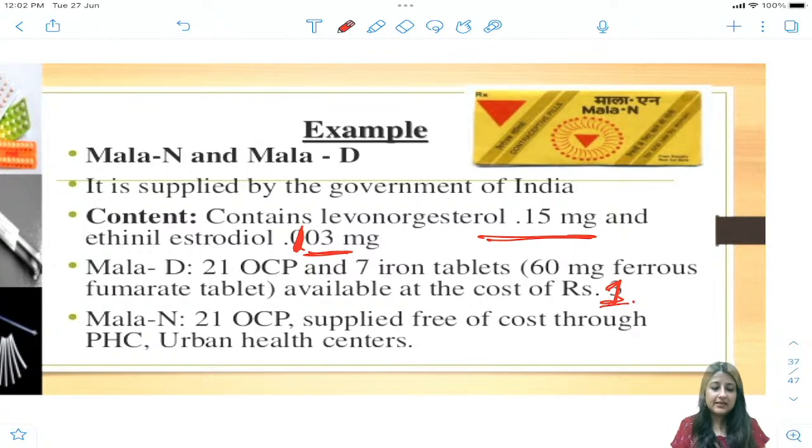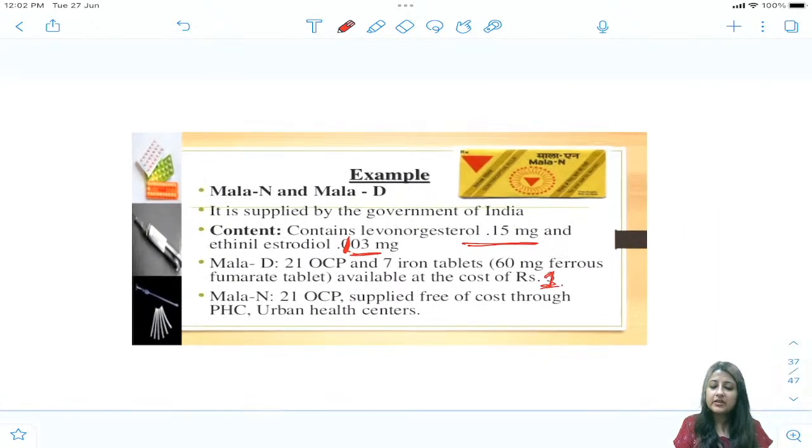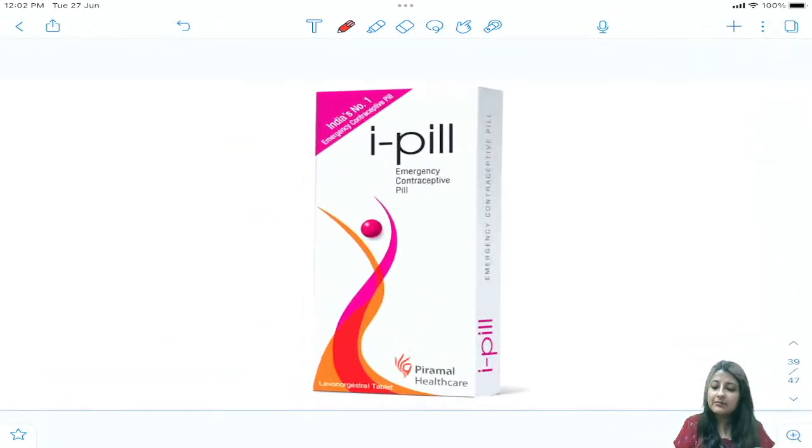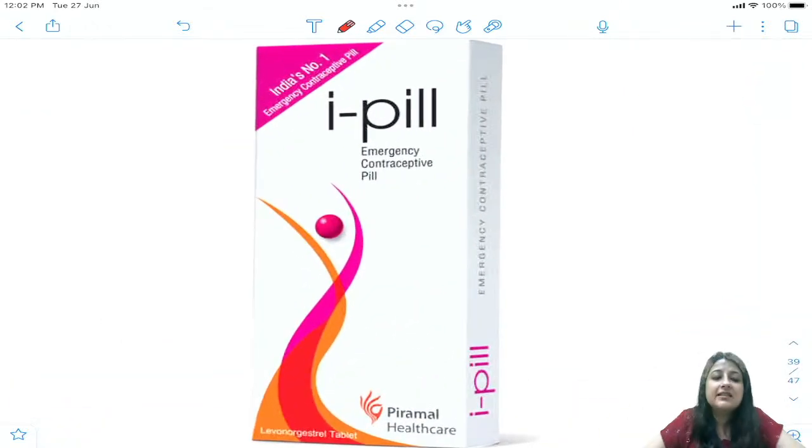Okay, everyone. ठीक है, now guys, the important thing is which is the most important emergency contraceptive? This is emergency contraceptive. ठीक है, I pill. But here I would like to tell you, Suman is different than it. Suman is a maternal initiative. We'll discuss about that. Okay, सुरक्षित मातृत्व आश्वासन वो अलग है.